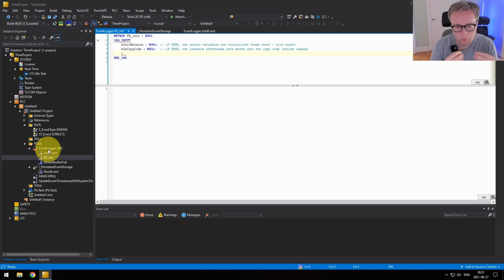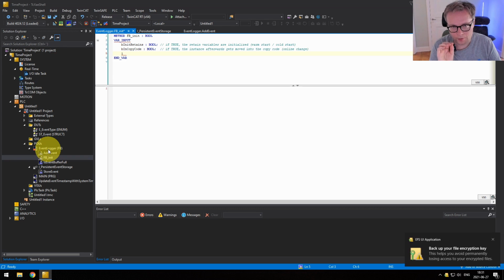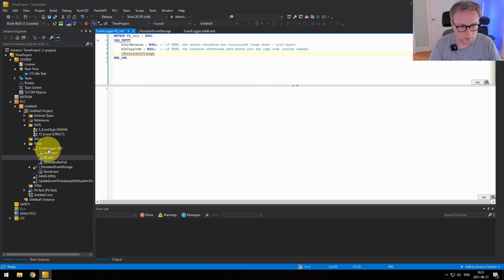And in this case, we want to have a reference to this persistent storage interface. And the nice thing about this is that it's a reference to the interface, but in the background, the actual implementation function block can be any of these function blocks that do the actual storage. So we provide a reference and call it persistent event storage, like this.